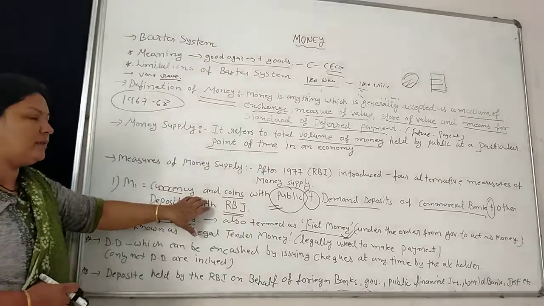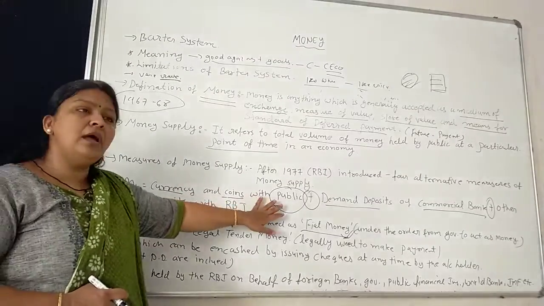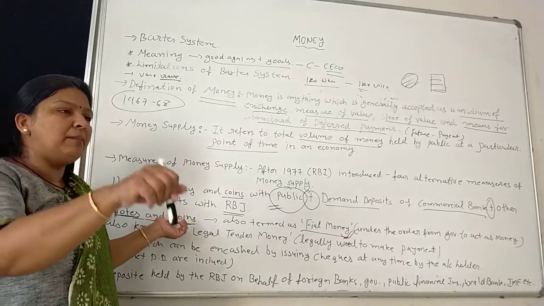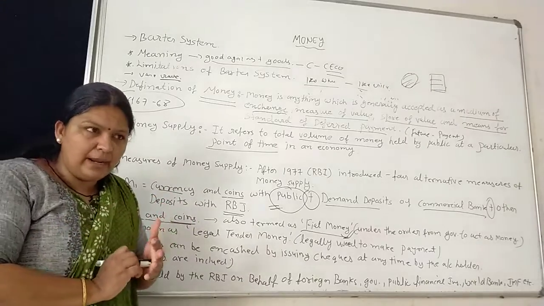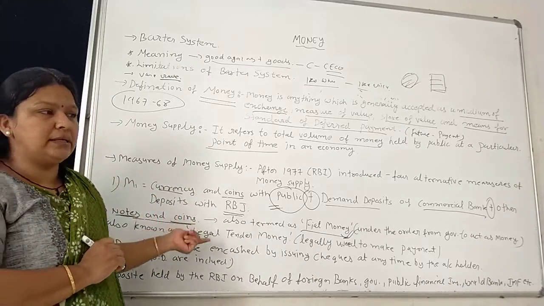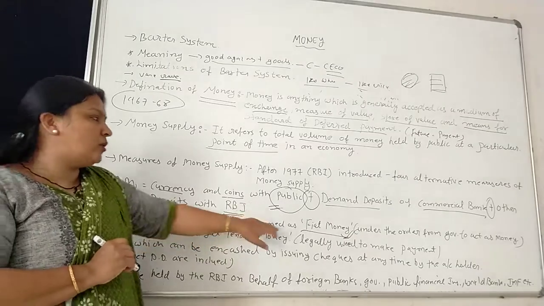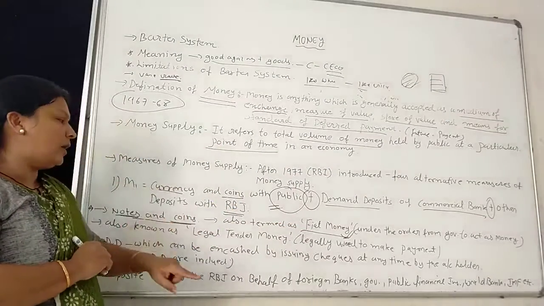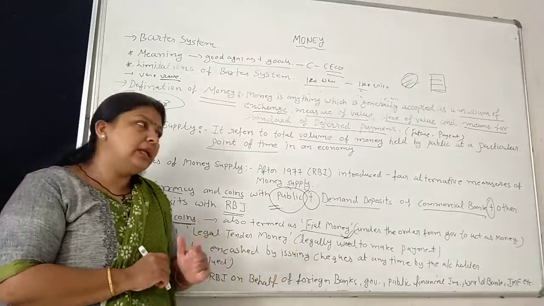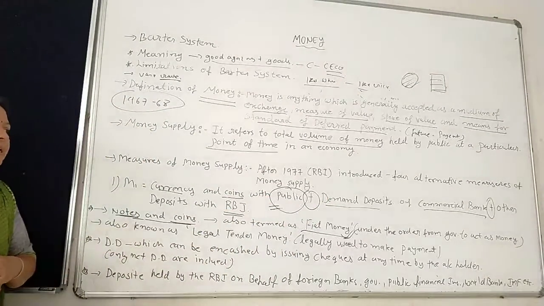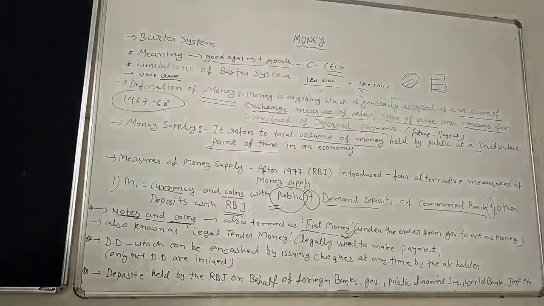First is clear: currency and coins with the public. Which type of currency and coins? Currency and coins with the public only, not held by the government and not held by the banks, is considered here. Currency and coins are also called fiat money and legal tender money. Now second in this M1 is demand deposit of the commercial bank.